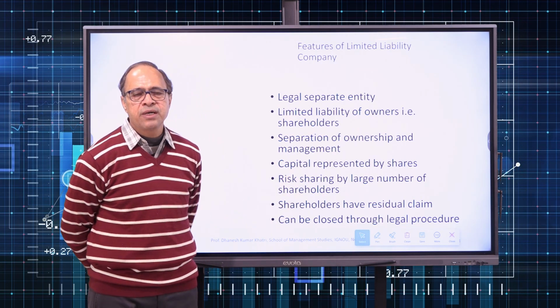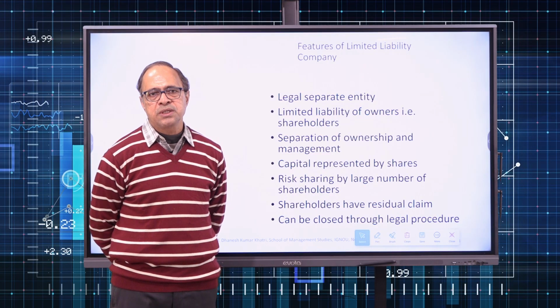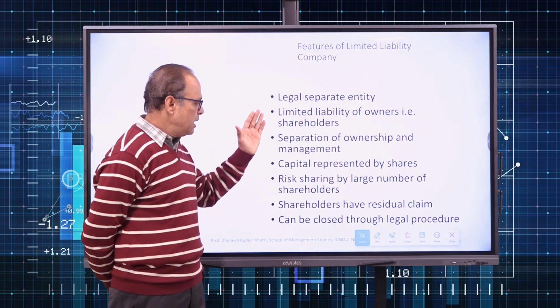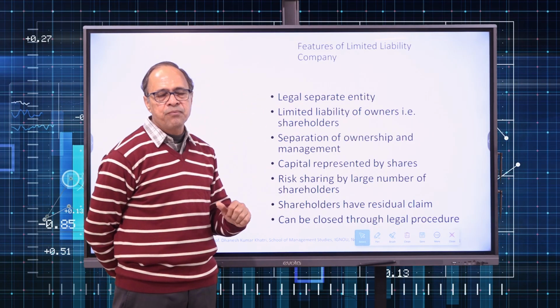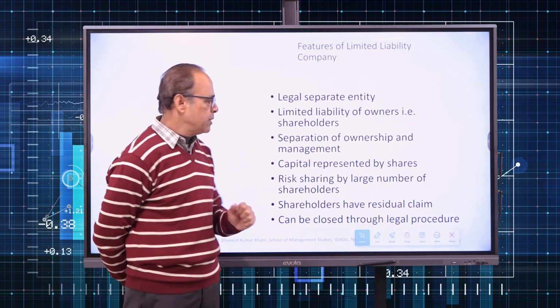So they are the claimants for leftovers. And the last one, closing down of a company is always through a legal procedure. That means a company comes into existence through a legal procedure, and if it has to be closed down or winded up, it will be through a legal procedure. So those are the features of a limited liability company.